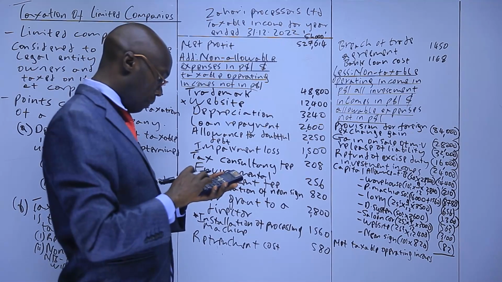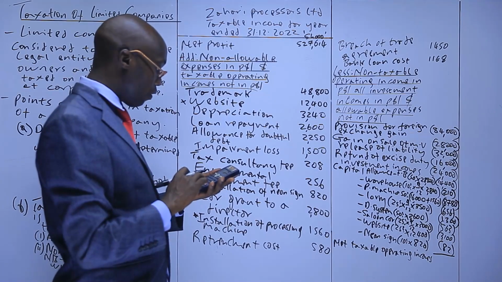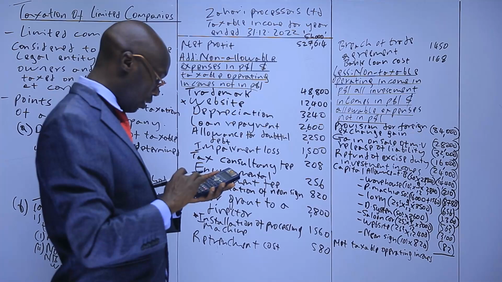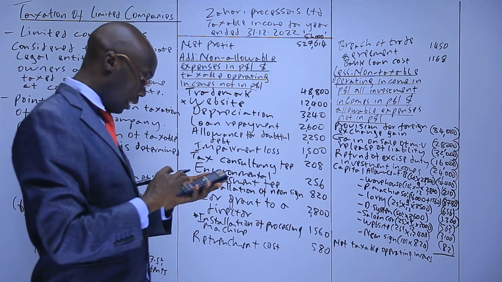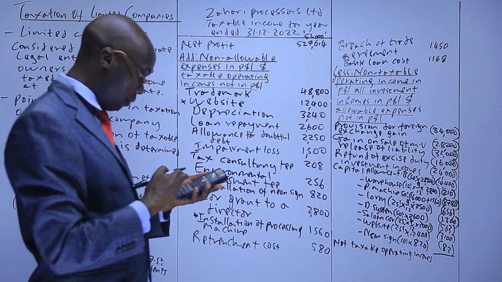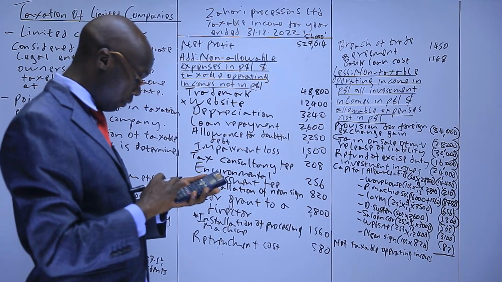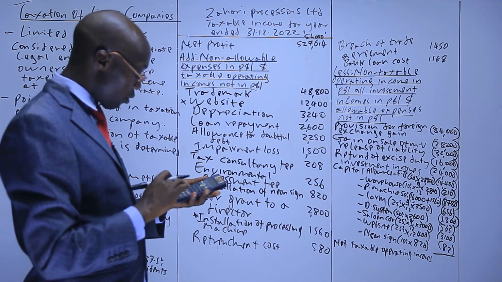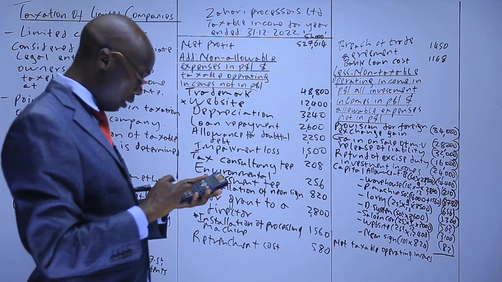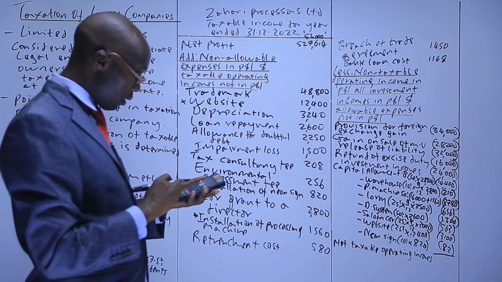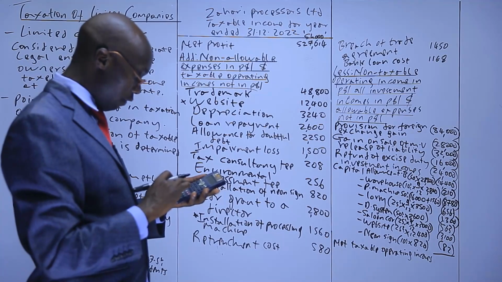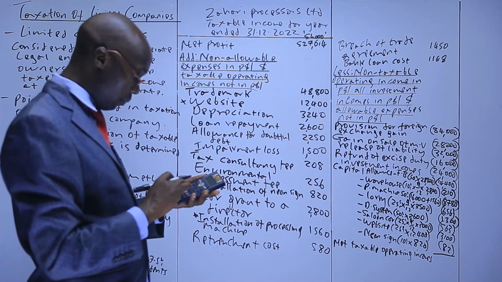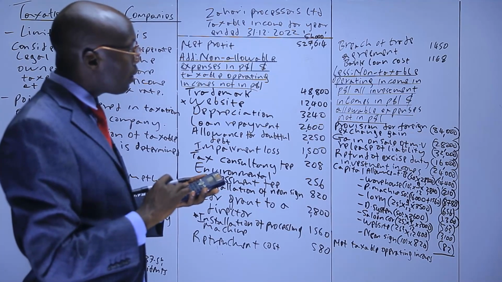So 527,614 plus 48,800 plus 12,400 plus that 240 plus 2,600 plus 2,250 plus 1,500 plus 208 plus 256 plus 820 plus 2,800 plus 1,560 plus 580 plus 1,450 plus 1,168.